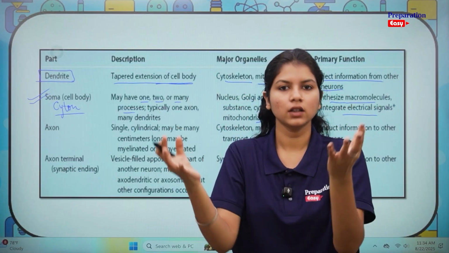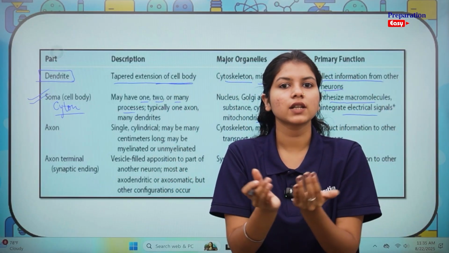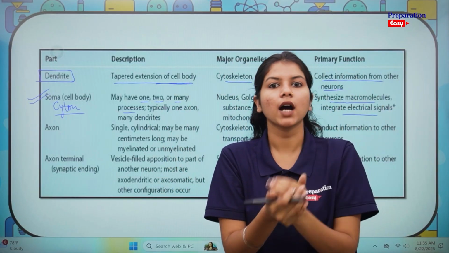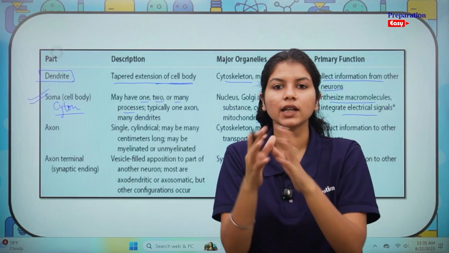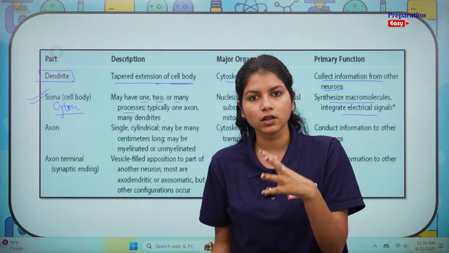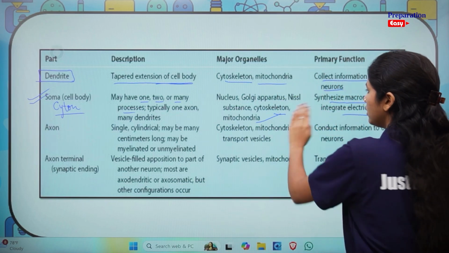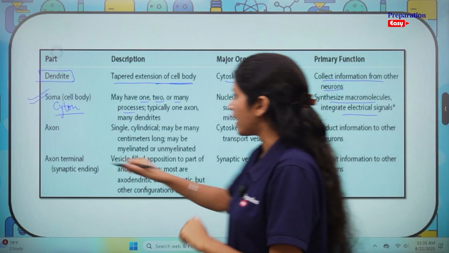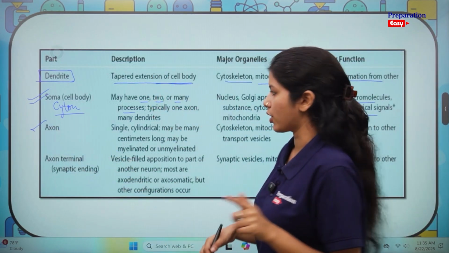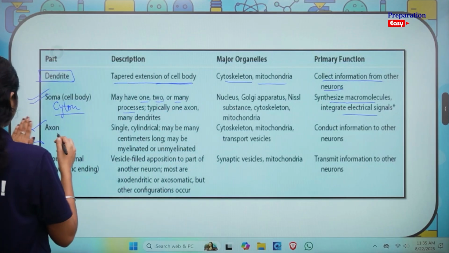This is where the nerve cell is understanding whether it needs to pass on this signal further, whether it needs to pass it on to an effector muscle, or whether it needs to pass it on to the brain. All of that is happening in the cell body. Let's move ahead to the axon. Axon is the long process of the cell body. I hope you remember that.